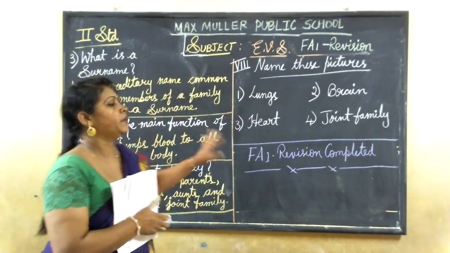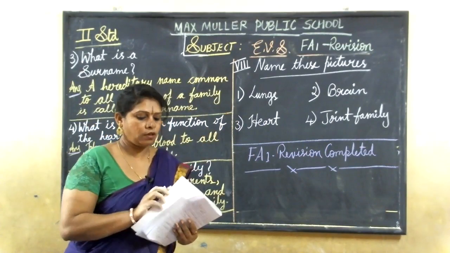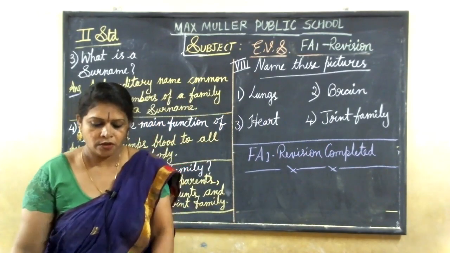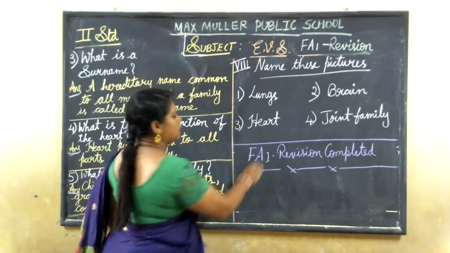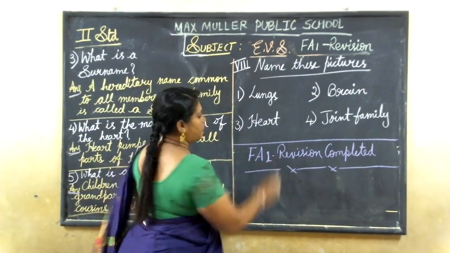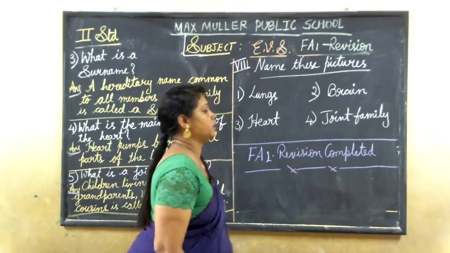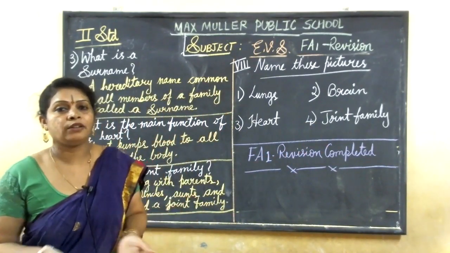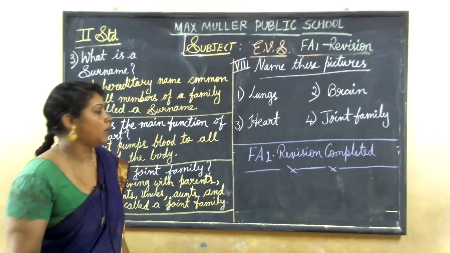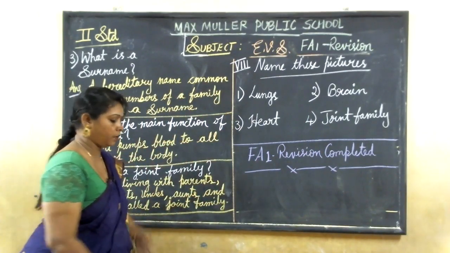Only so many mains you will be having for your FA1 test. So this is the last main. I have completed the revision. Now the only thing is you have to write down and study. I will give you 1 minute. Just copy down.